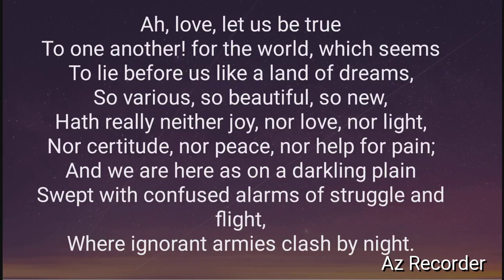So there was uncertainty also in the mind of Matthew Arnold that maybe their love may not be proved true. So here he is also reflecting his feelings by saying to his wife to be true to each other and to prove the truthfulness or the loyalty of their love to each other.